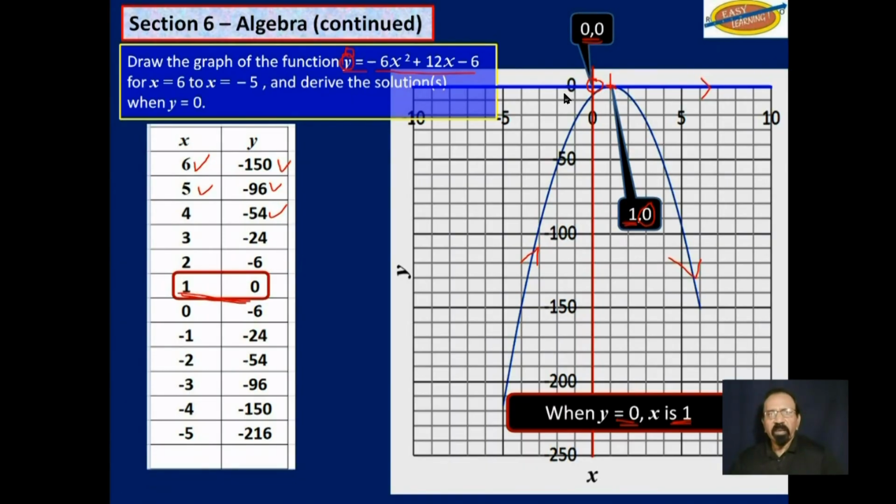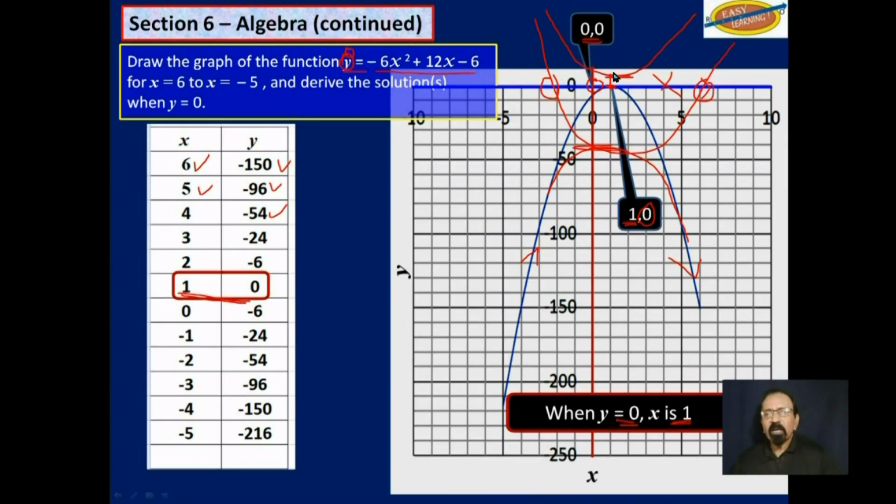But at least we have a solution there. Now, if this graph had gone up and turned around somewhere here, it wouldn't have reached that x-axis, and then we would have no solution. Of course, if we had a graph coming from the top like this and goes like that, it would cut the x-axis at 2 points, so you would have two solutions. But if the graph comes like that and it doesn't even touch the x-axis and it goes up back like that, then you would have no solution again.